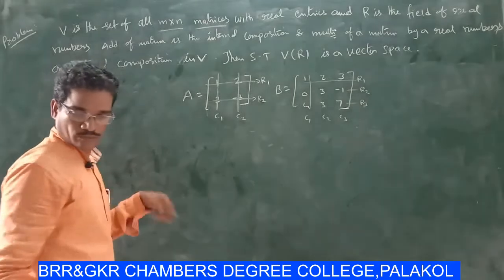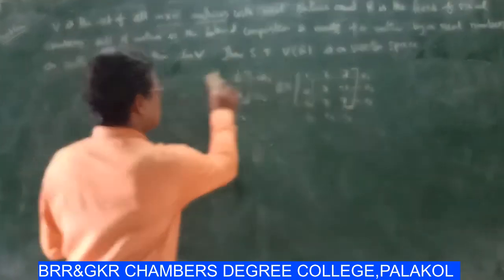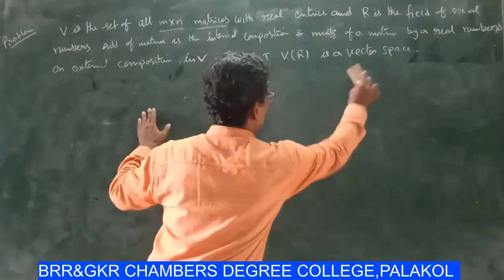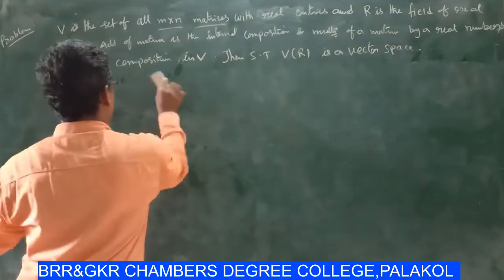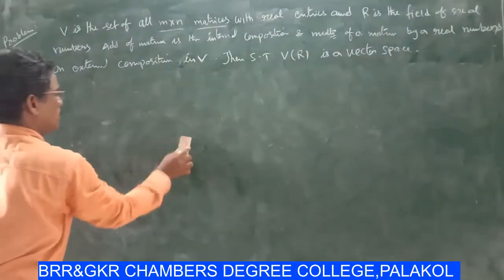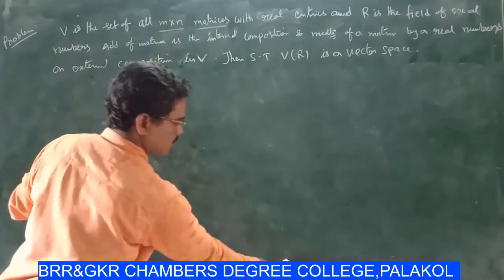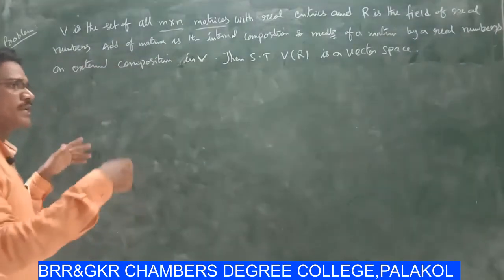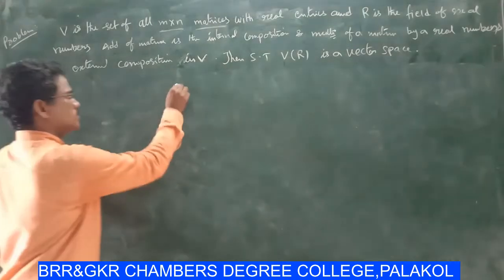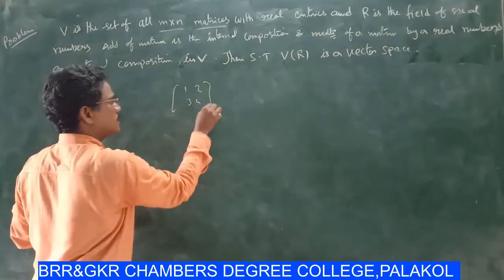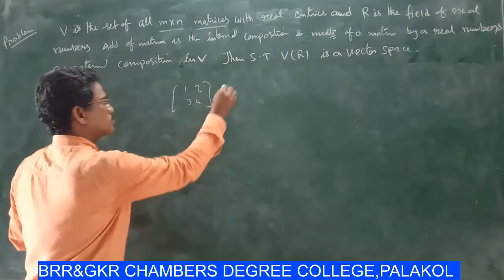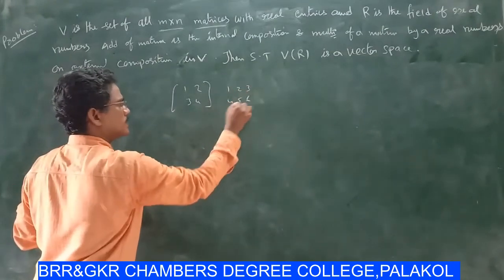Here are the different types of matrix. Square matrix: suppose 1, 2, 3, 4. It is a square matrix. Suppose 1, 2, 3, 4, 5, 6, 7, 8, 9.